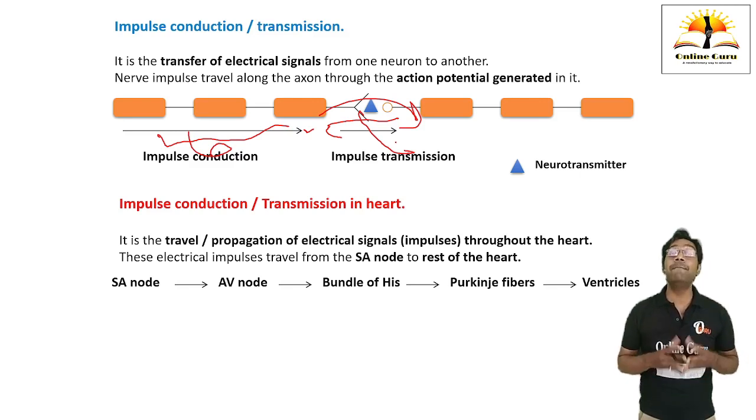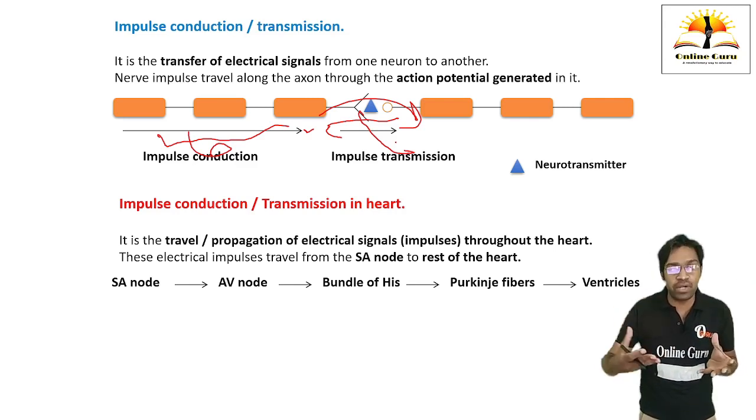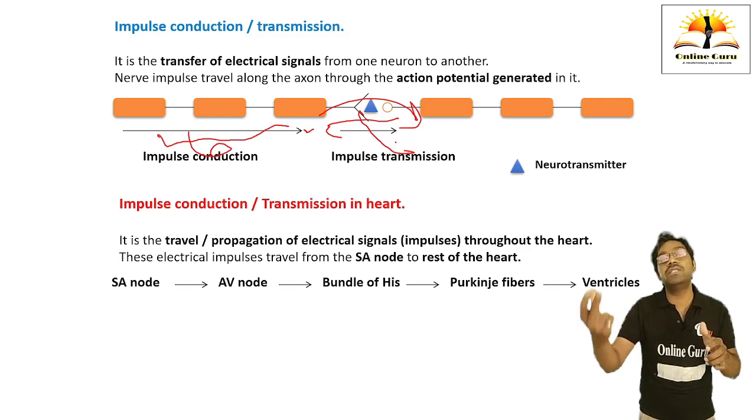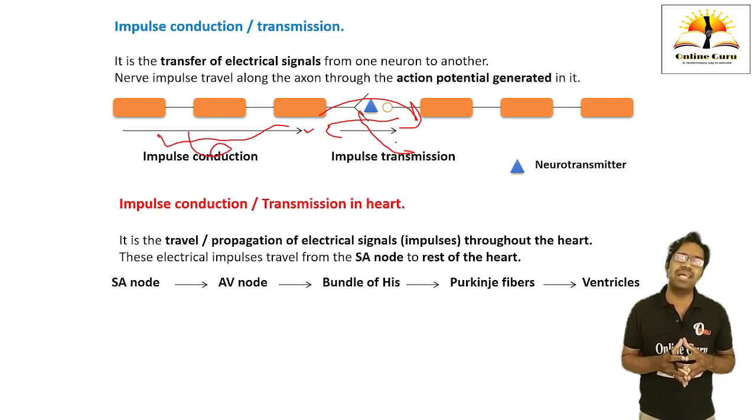Then what is impulse transmission or conduction? It is a transfer of electrical signals. When the stimulus comes, it is going to generate an action potential in one cell. The action potential from one neuron is going to conduct in the same neuron and it is again going to transmit to another neuron. This process is called impulse conduction and impulse transmission.